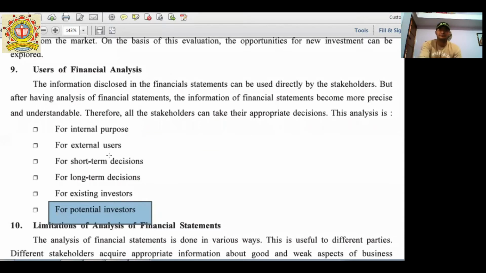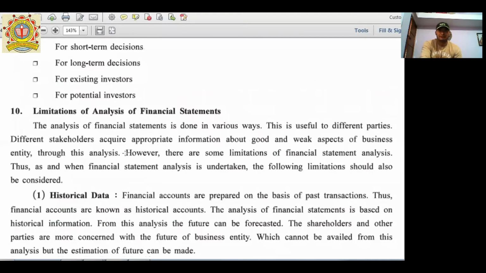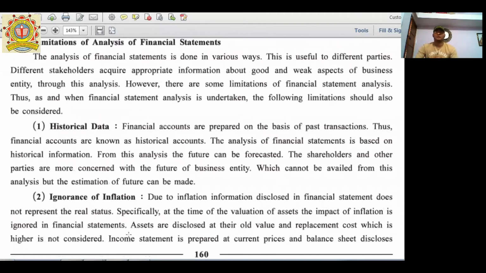Next one, limitations. So what are the limitations of financial statement analysis? First one, it is historical data, because historical data changes from time to time.